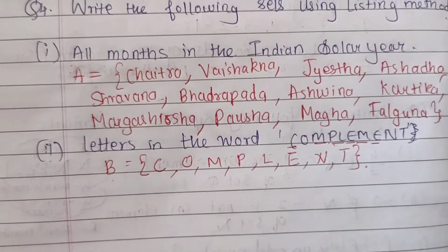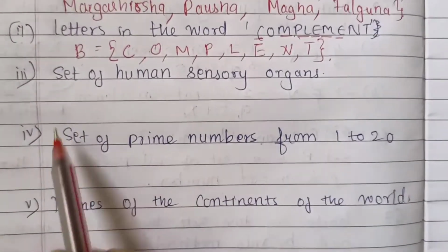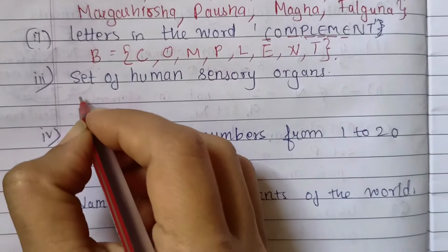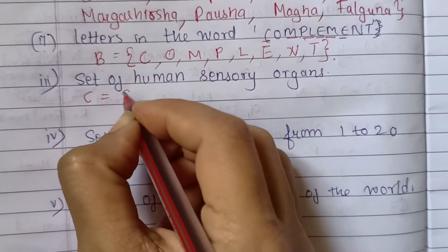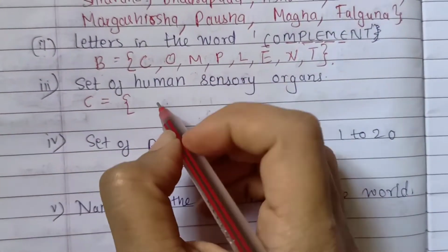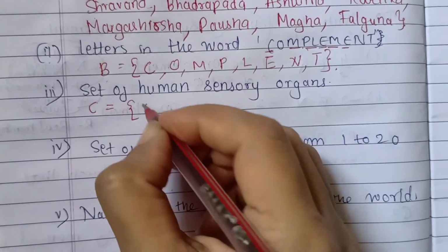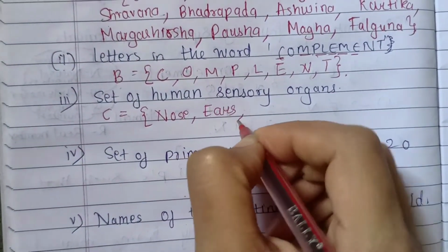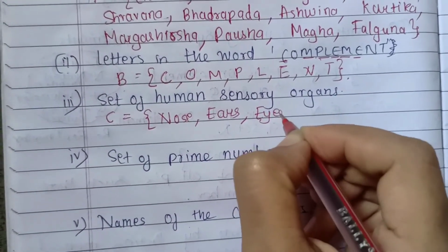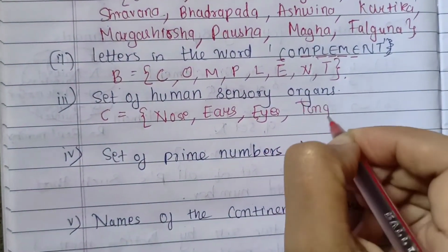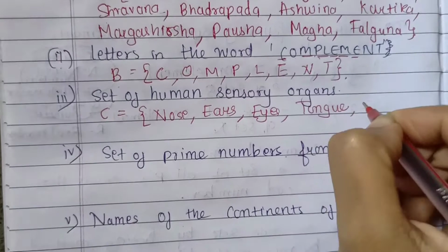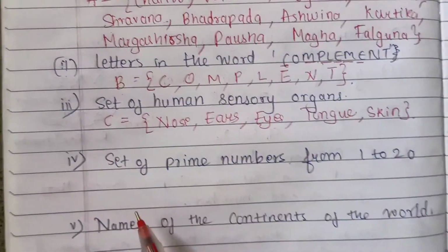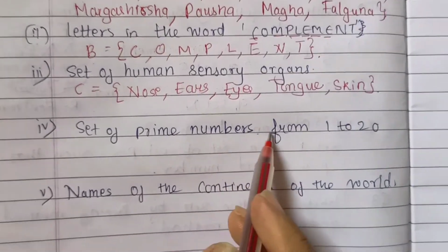Next, third one, set of human sensory organs. So we have to list all the human sensory organs. So these are nose, ears, eyes, tongue, and skin. Done. Then next, set of prime numbers from 1 to 20.